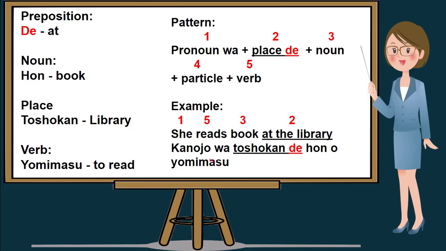If we translate "she reads book at the library" in Nihongo, it will be kanojo wa toshokan de hon o yomimasu. Let's repeat. She reads book at the library in Nihongo is kanojo wa toshokan de hon o yomimasu.